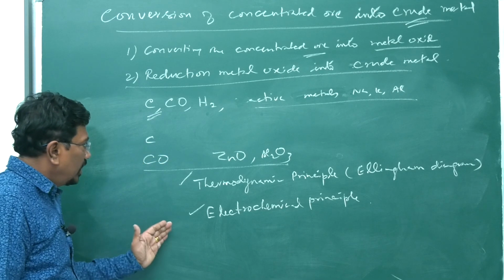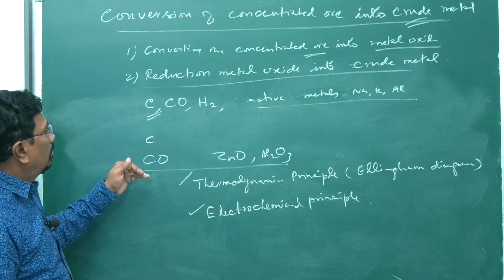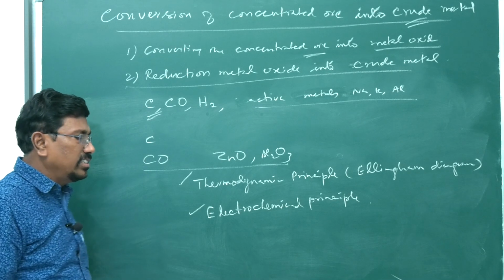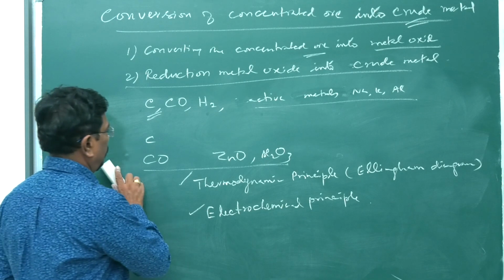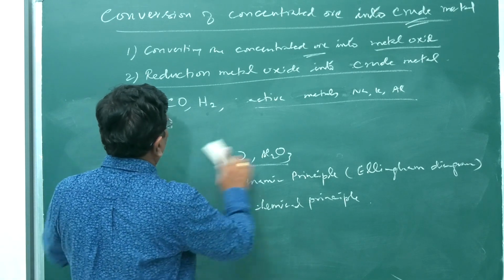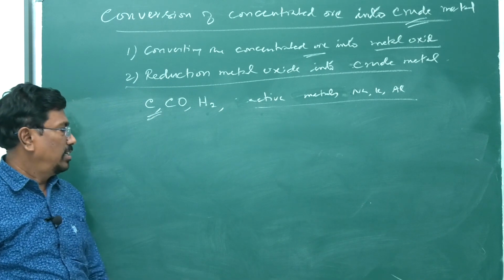Now, by using different reducing agents, how to convert metal oxide into metal, that's what we are going to see now, especially using carbon monoxide and hydrogen, which are reducing agents.